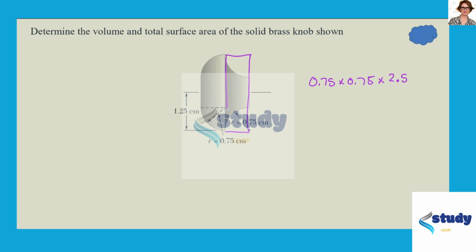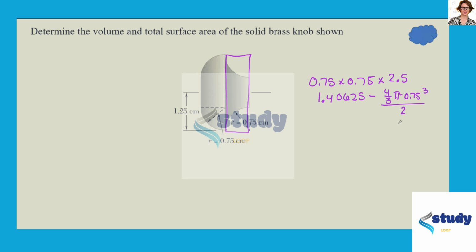And so this whole section here is going to be 1.40625. And I'm going to subtract a half of a sphere because these 2/4 make a half. So I'm going to minus 4/3 times pi times the radius of 0.75 cubed, and I'm going to divide that by 2.